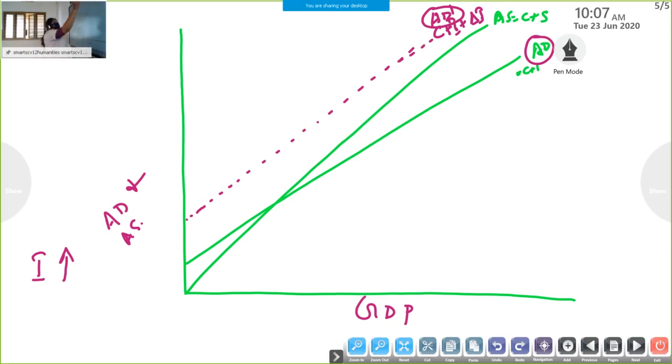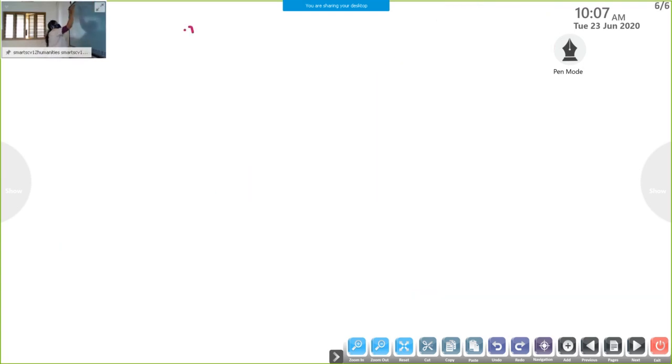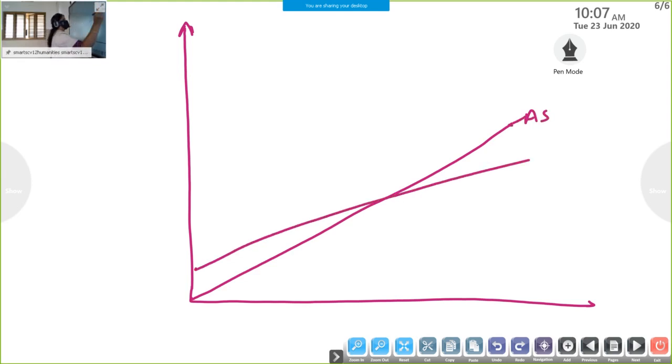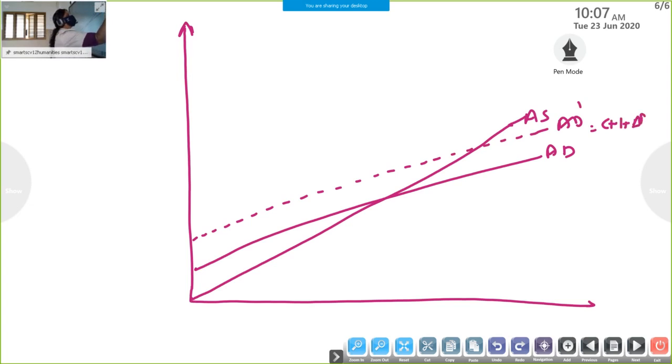But we need the equilibrium, so I can't do this here. So I am taking the next page. Once more listen: shift in equilibrium through the AD-AS approach. This is AS, AD, the new AD curve, AD dash, here C plus I plus delta I, here C plus I.